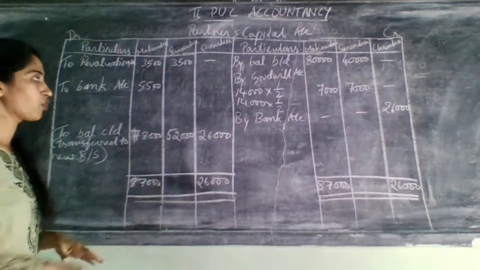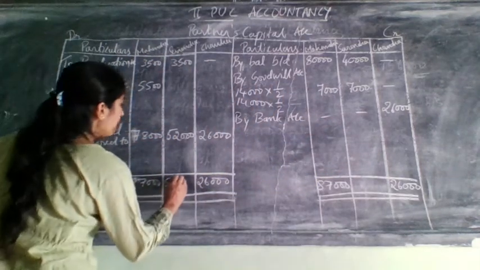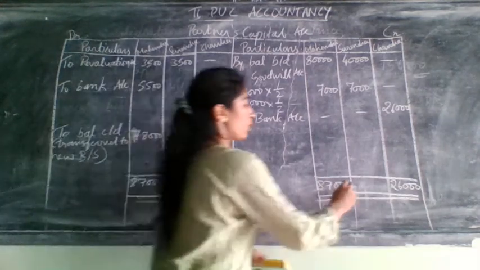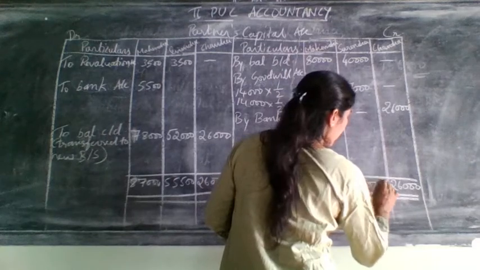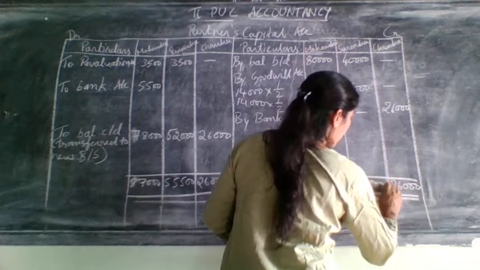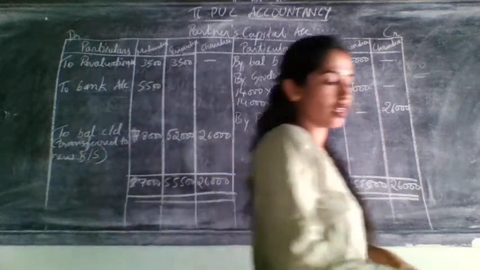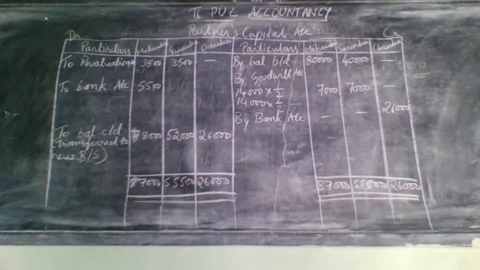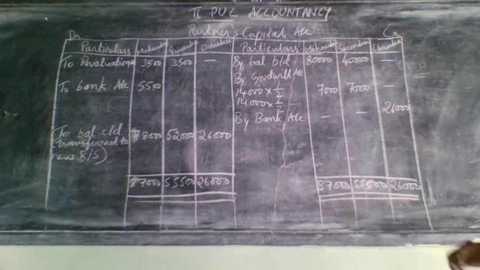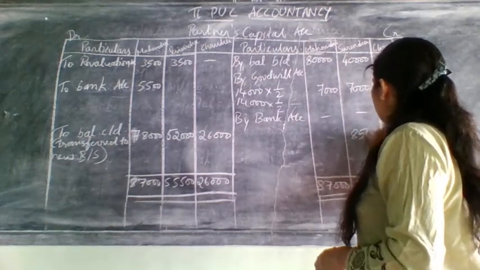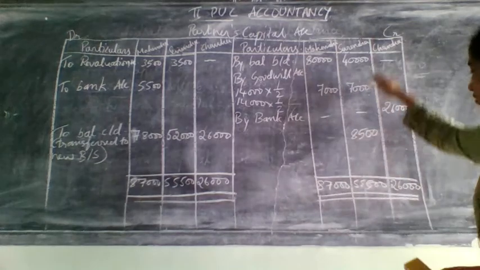So we will take the total of this side, 55,500, and we will bring that to the credit side. Now we will minus this 47,000. How much will it come if you minus 47,000? It will come 8,500.